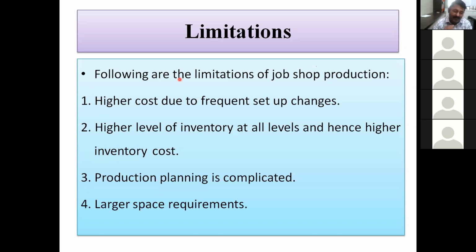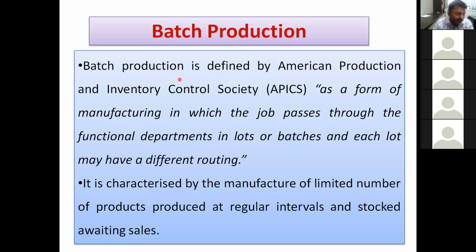Whatever the flow is there, it is constant. But in this case, there is large variety. So flow is not constant. Different setups are required, different facilities are required, therefore space requirements are larger. These are some of the limitations. So this is about the job type, and we have also discussed different examples of this job type production. Let us start now